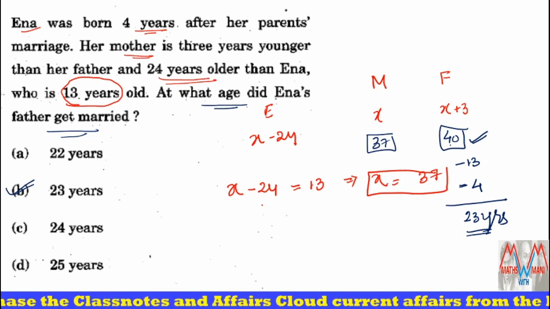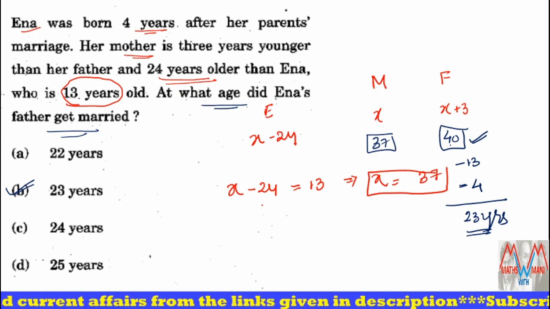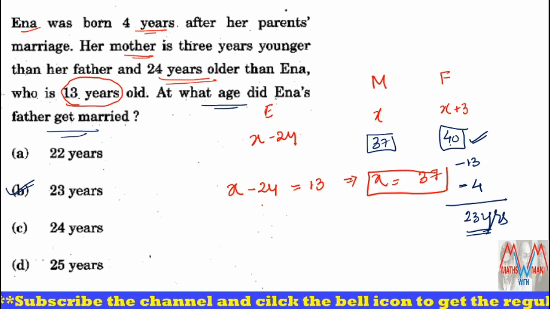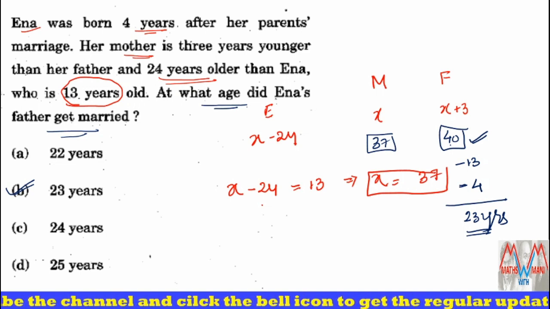Basic and simple calculation, and please remember the equations are what you have to write down: what is the mother's age, what is the father's age, and what is her age, what you have to equate and what you have to find out. Clear? This is the question on ages. Now I'll go to the next one.